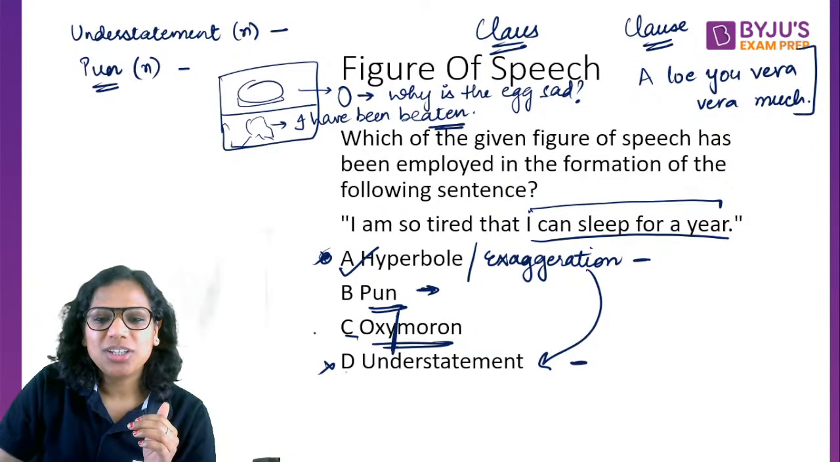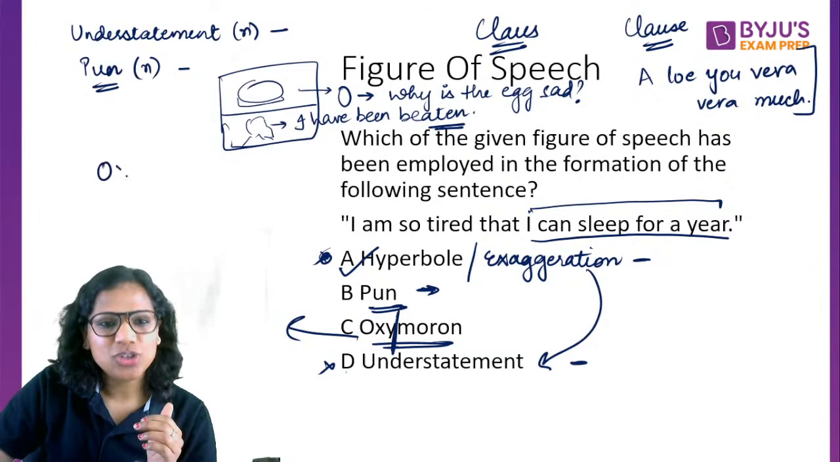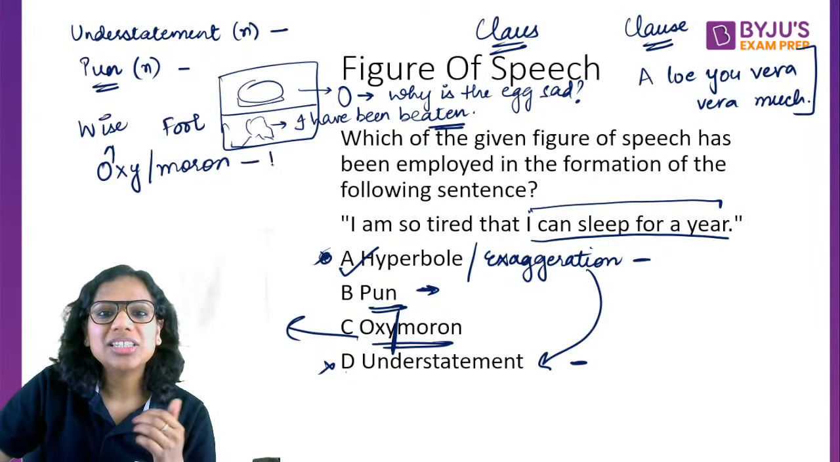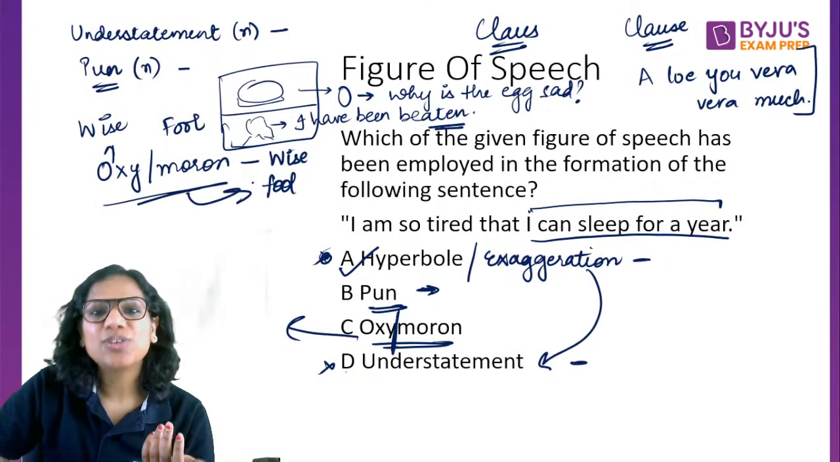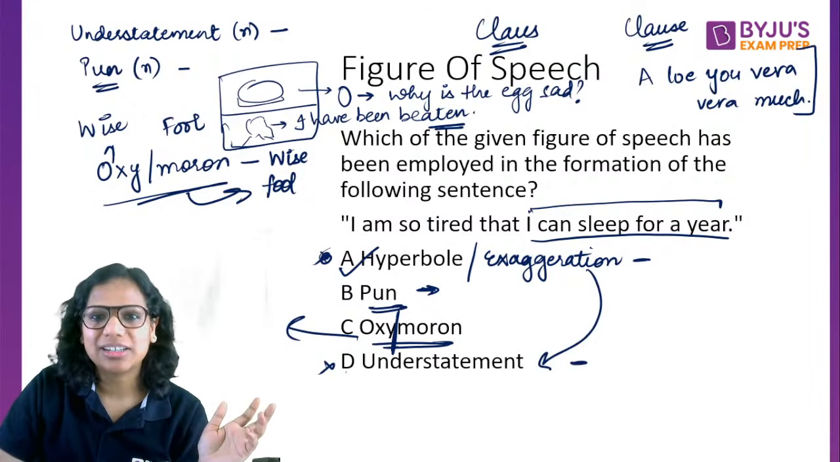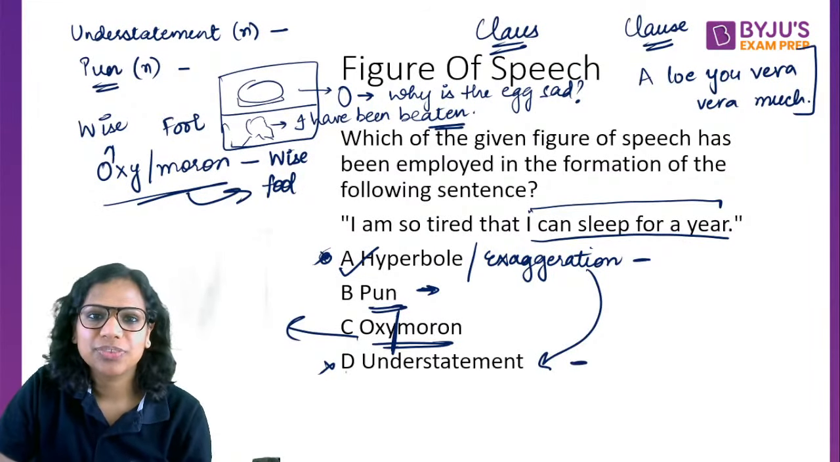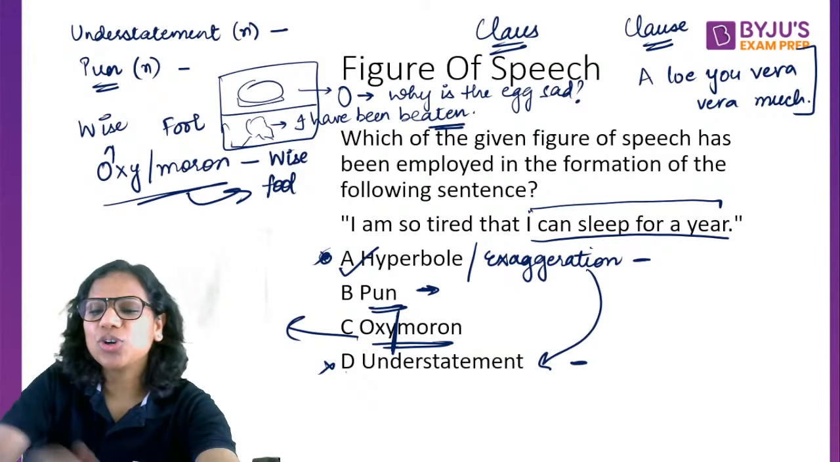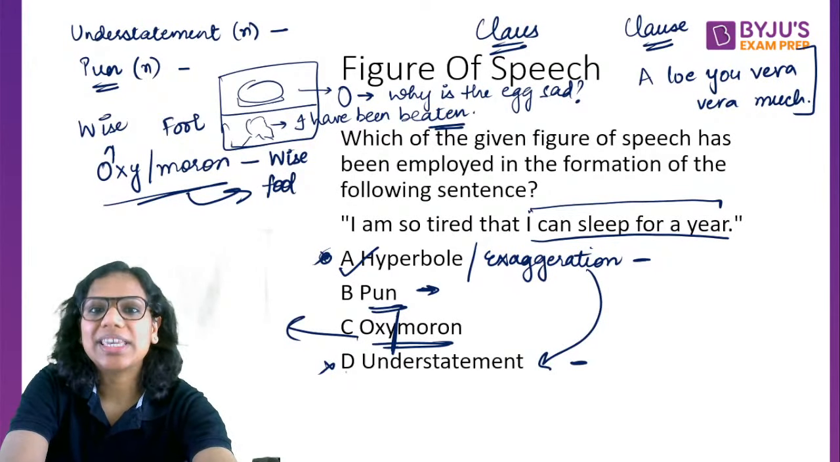Oxymoron. Etymologically, in this word, oxus means wise and moron means fool. So oxymoron means a wise fool. The word oxymoron is itself an oxymoron, containing two opposite words used together to create a dramatic effect. He's a wise fool means he's wise in some respects, but still foolish in some respects. Can you give me more examples of oxymoron?